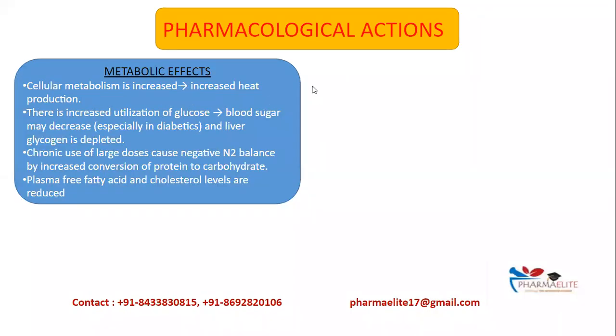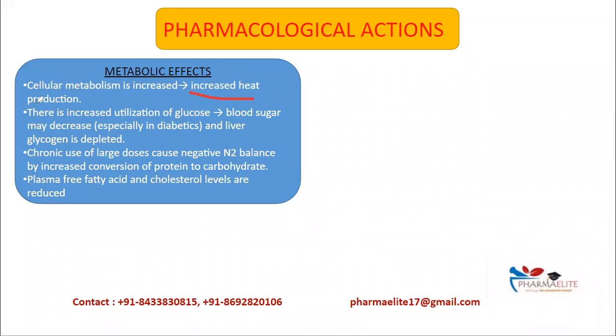Next is metabolic effects. There are many metabolic effects. First is the cellular metabolism is increased. That is, there will be increased heat production. Then there will be increased utilization of glucose, because of which blood glucose level will fall, especially in diabetics, and even liver glycogen will be depleted. Also, chronic use of large dose of aspirin will cause negative nitrogen balance, and by increased conversion of protein to carbohydrate. So there will be negative nitrogen balance, and also plasma free fatty acid and cholesterol levels will be reduced.